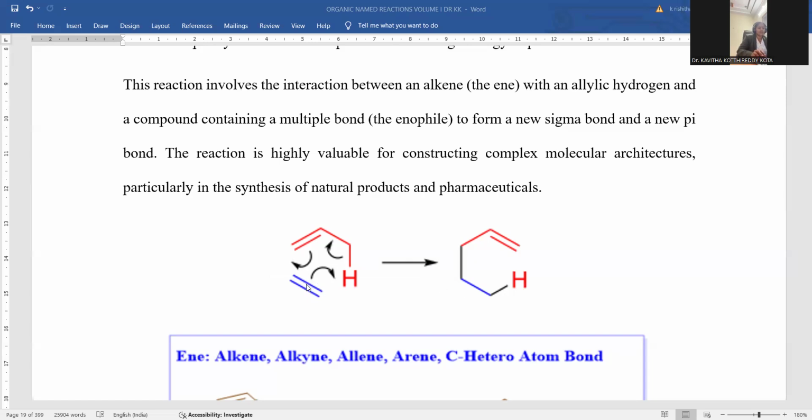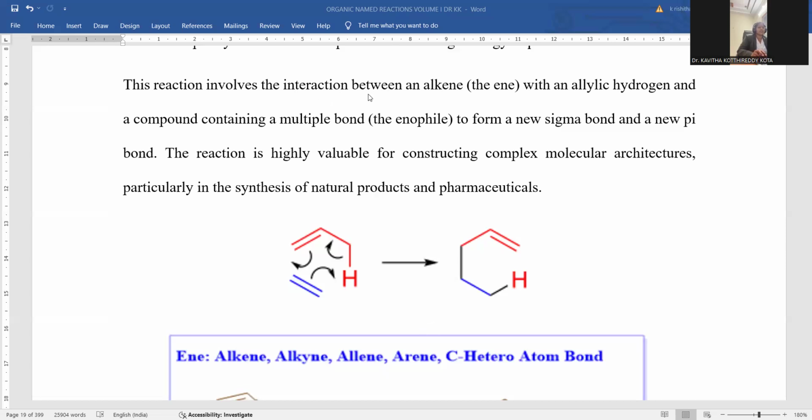And here is the pi bond which already exists; it is moving and absorbing this proton, so that hydrogen is shifted from this allylic position to this terminal carbon atom. Another hydrogen shift is possible, and moreover, these hydrogen-bonded electrons are moving over there, so that a new double bond formation takes place. With respect to this existing one, this is said to be an allylic position, so allylic bond shifting takes place, and this is a kind of energy consuming process.